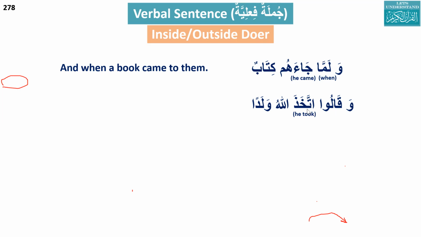Now, if we start again from here, what is the inside doer here? He. If the inside doer is he, what do you have to do? Look for the outside doer, which is Allah. The outside doer should be marfu. What is the outside doer here? Allahu. Now combine the translation. And they said, Allah took a son.